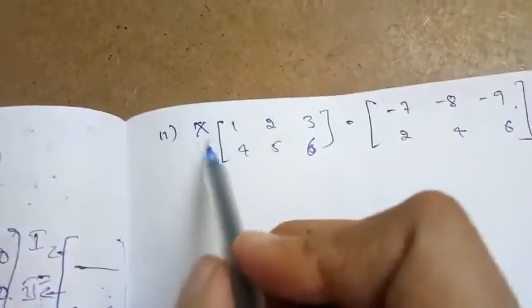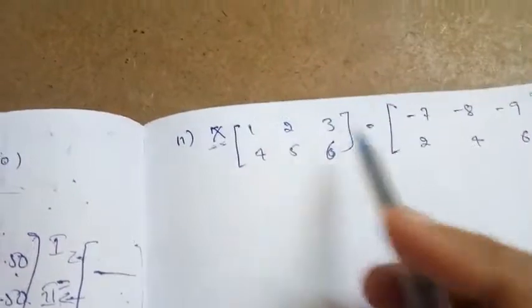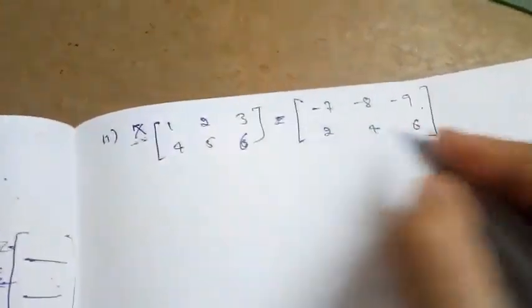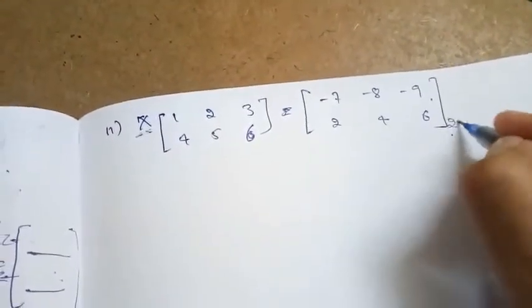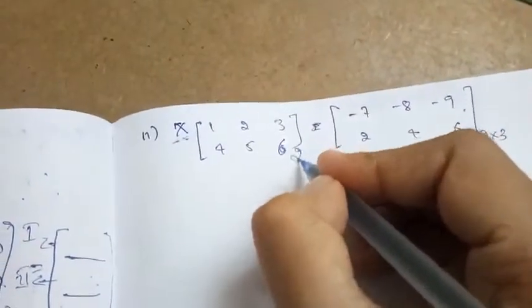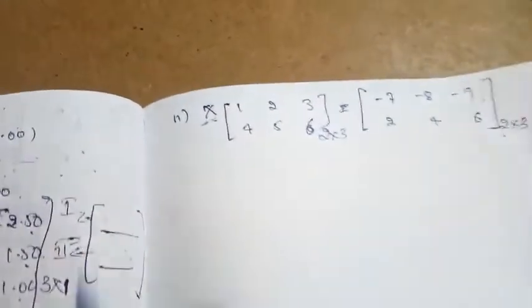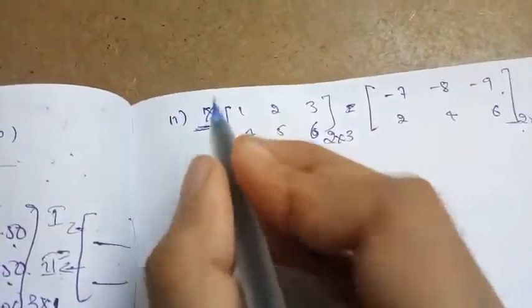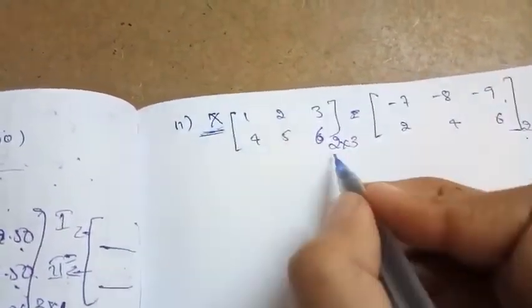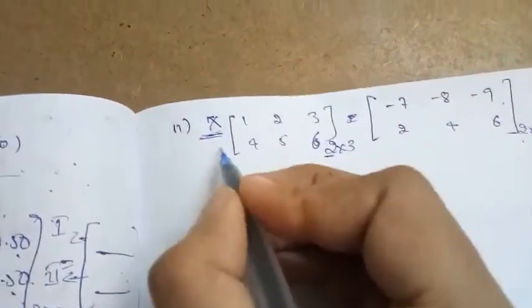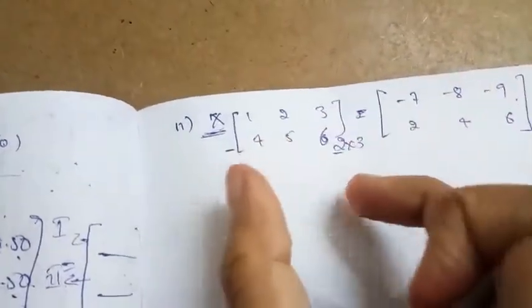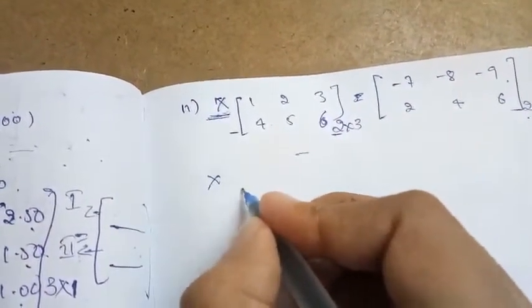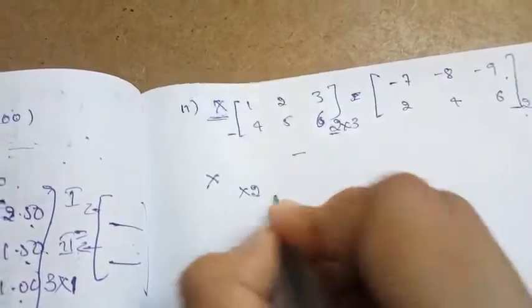So this is the next question. They have asked us to find the matrix X, and they have given this relation: X into some matrix is equal to this matrix. What is the order of this matrix? 2 cross 3. What about the order of this matrix? 2 cross 3. So what should be the order of this matrix? Think properly. To compute matrix multiplication, the number of columns of this matrix and the number of rows of this matrix must be the same. So the number of columns of matrix X is equal to 3.